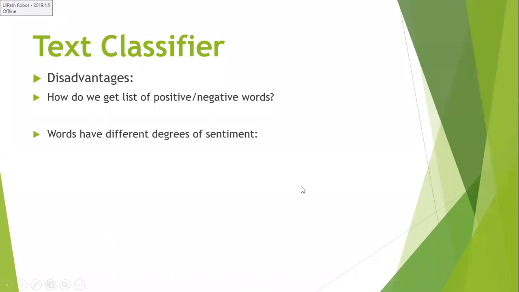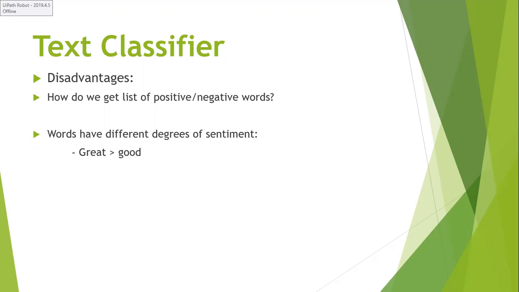For example, words have different degrees of sentiment. Different degrees of sentiment means, for example, if I say great, how can I say that great is greater than good? How can I analyze that? How can your system analyze that? Great or good, which is the more effective word? Anybody knows?